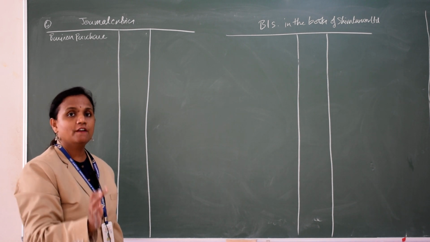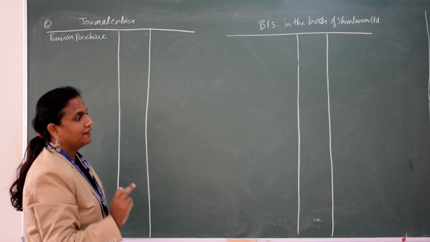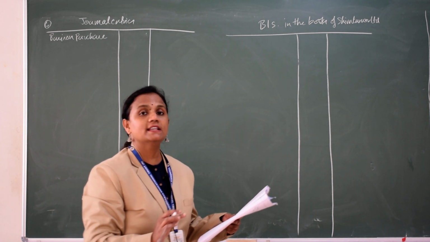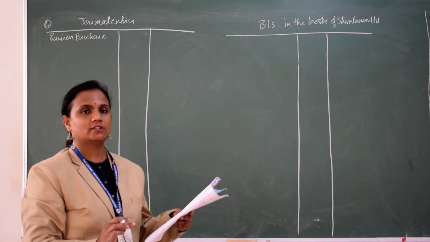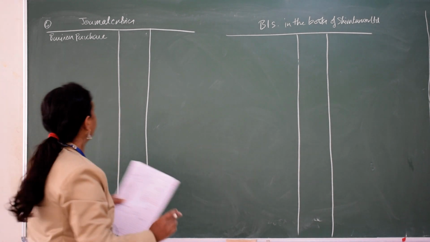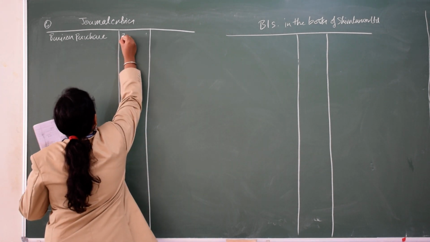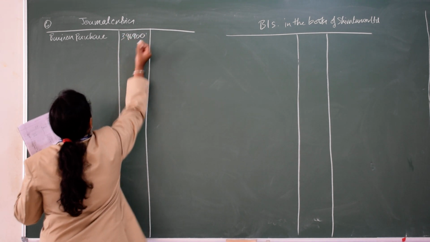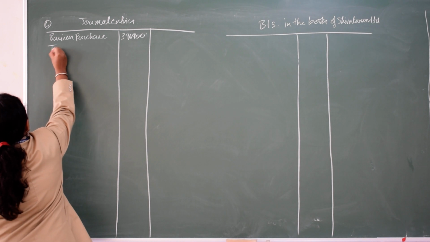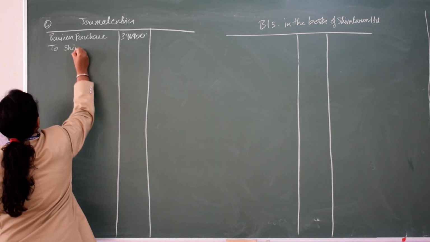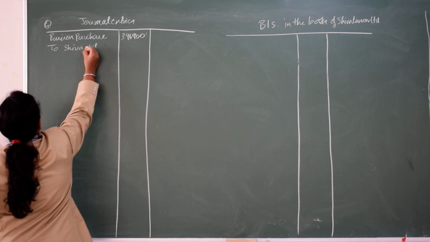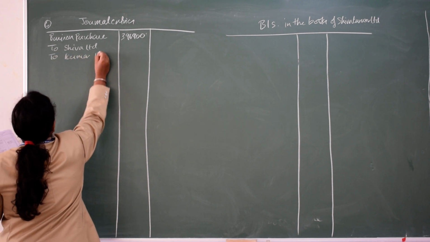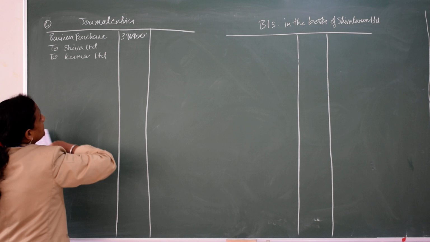For Shiva he is giving 2,70,900, and for Kumar 1,26,000, so together 3,96,900. To whom is he giving? He is giving to Shiva Limited and to Kumar Limited.